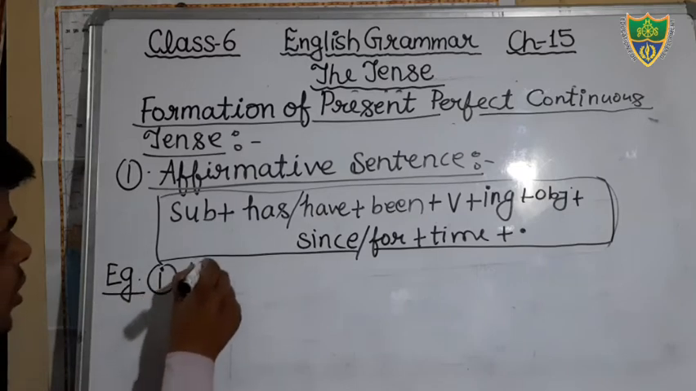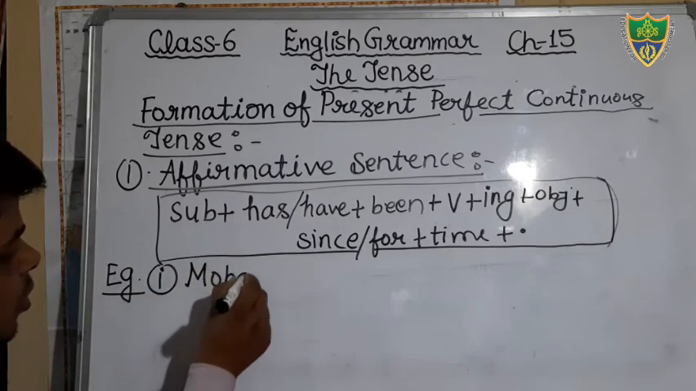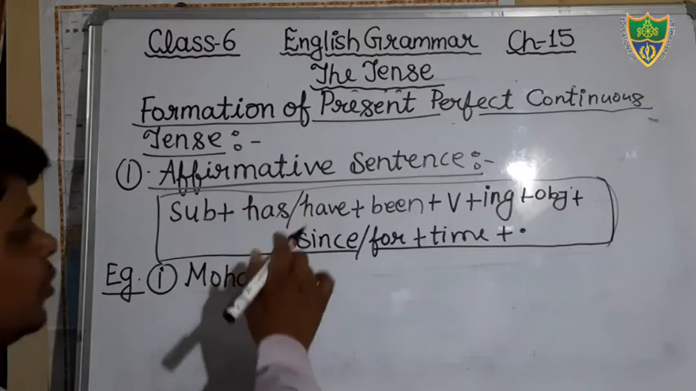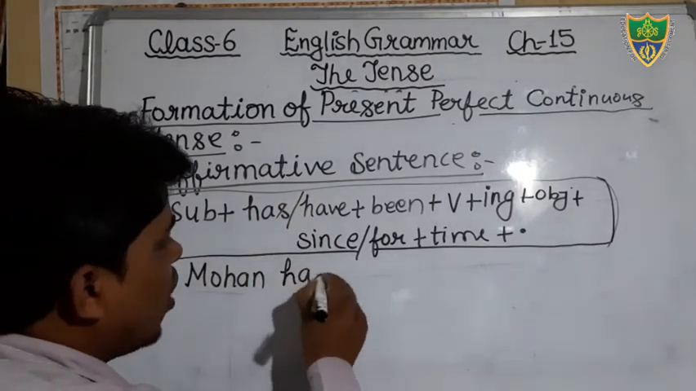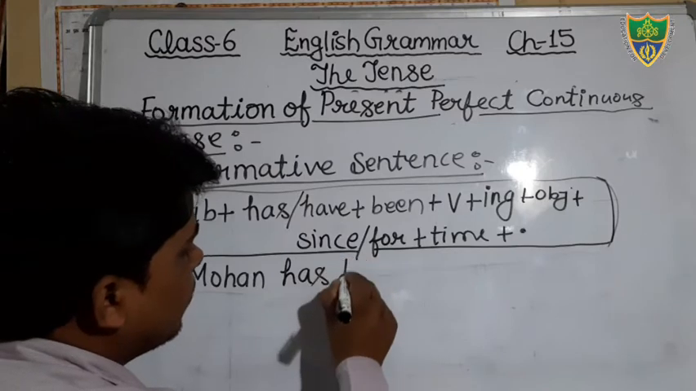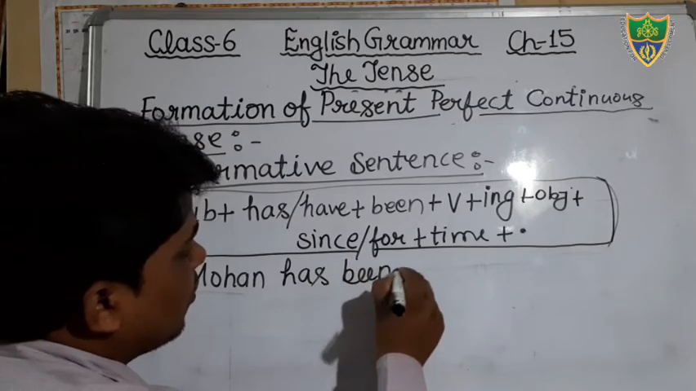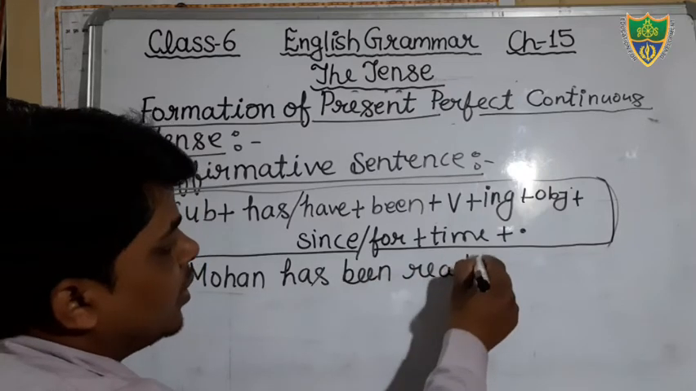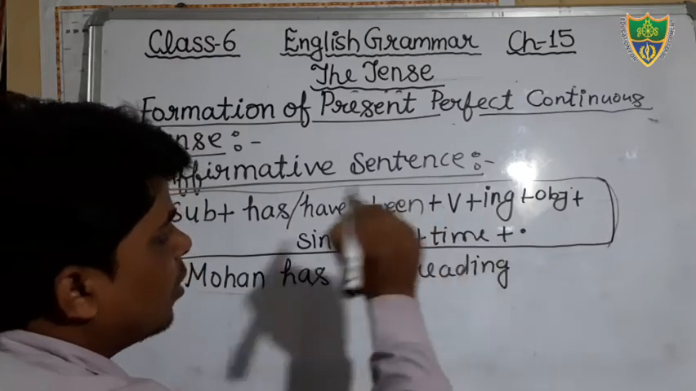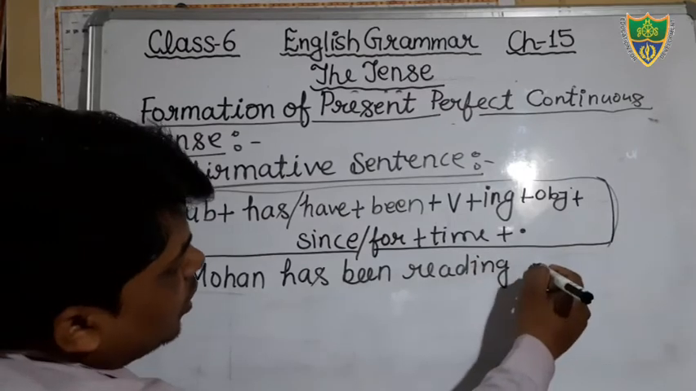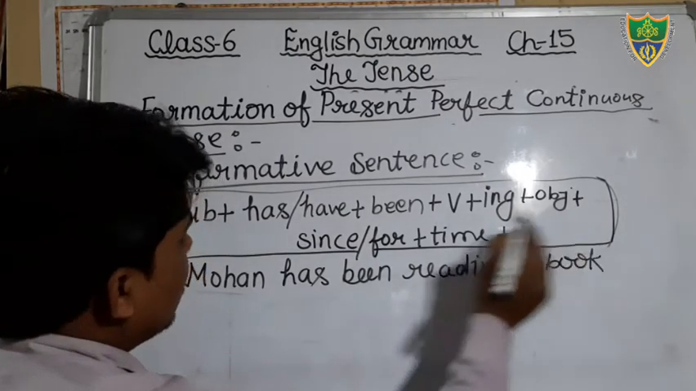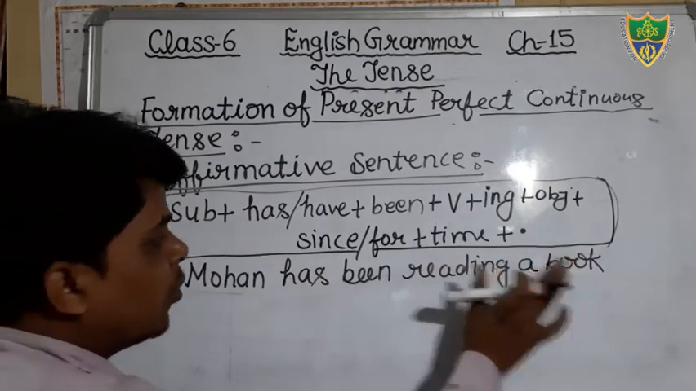Suppose that your sentence is Mohan, the subject is Mohan. Let's see, Mohan is singular, therefore we will use has been. Mohan has been. And suppose that your verb is read, then you will add ing here. Mohan has been reading. Suppose that your object is a book, then you will add here a book. You see, Mohan has been reading a book.